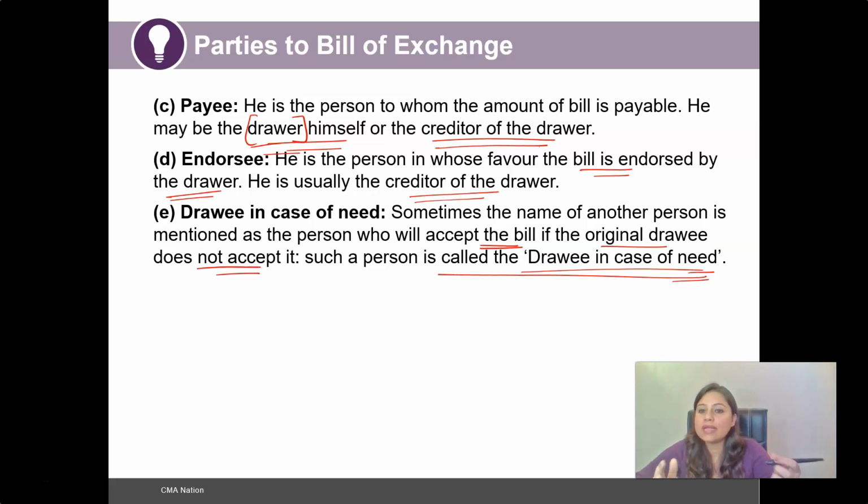Similarly, in the case of the drawee in case of need, once the original drawee does not accept the bill of exchange, the drawee in case of need steps in and is bound to make the payment mentioned in the bill of exchange.